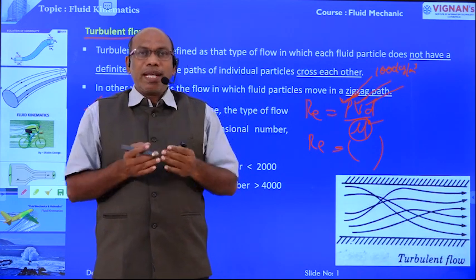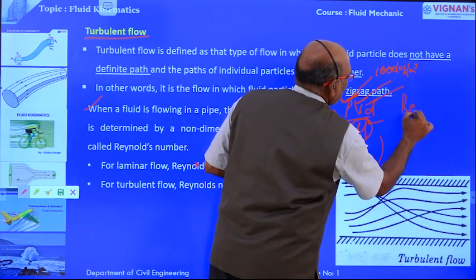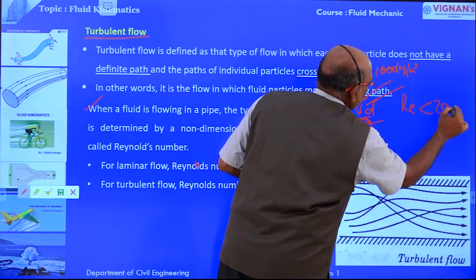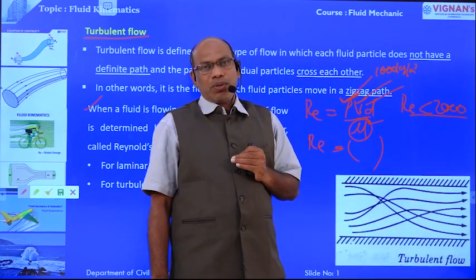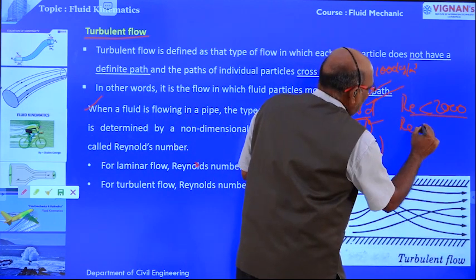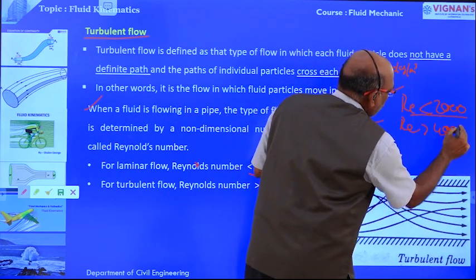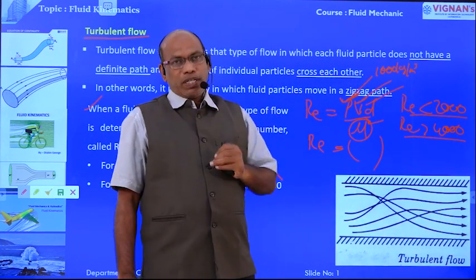If the Reynolds number value is less than 2000, that means Re is less than 2000, the flow is known as laminar flow. If the Reynolds number Re is more than 4000, that type of flow is known as turbulent flow.